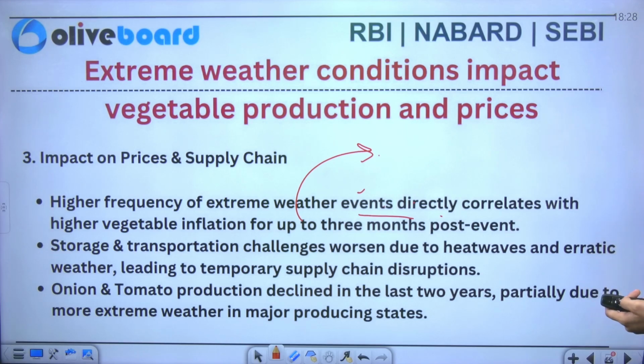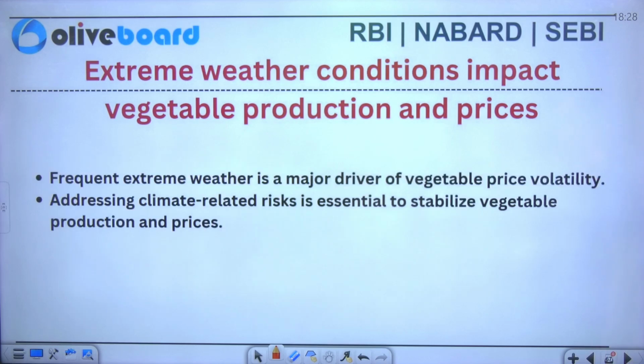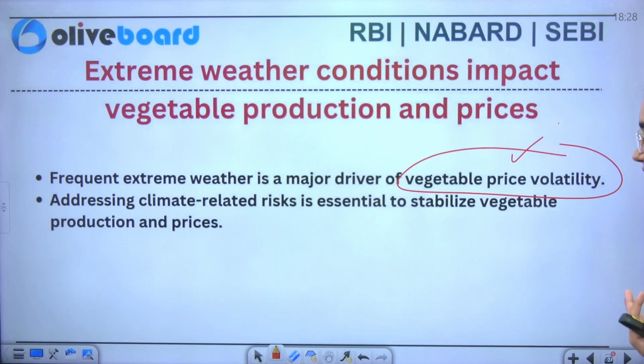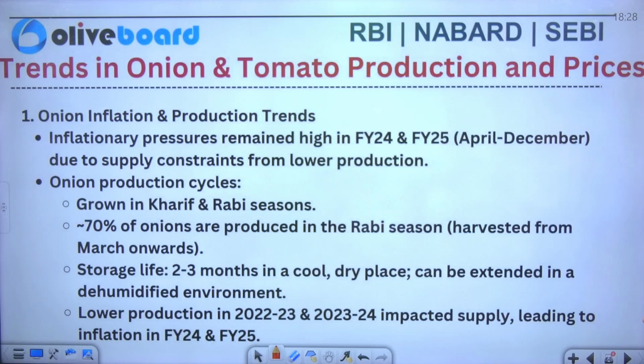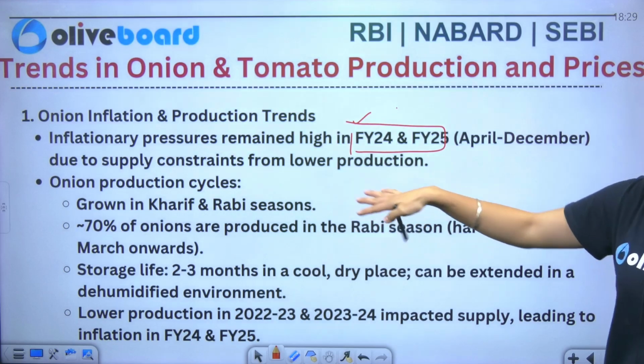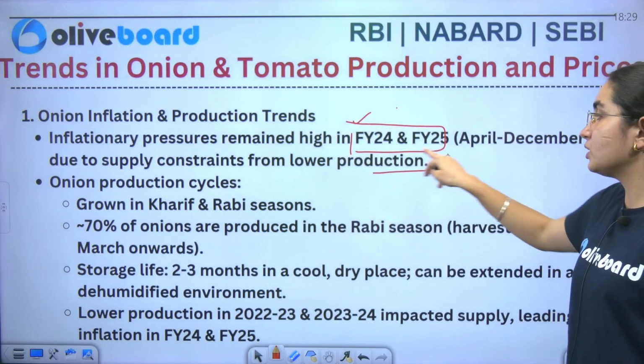Next, the production of onion and tomato has also been declining for the last 2 years. Frequent extreme weather is a major driver of vegetable price volatility. Addressing climate-related risk is essential to stabilize vegetable production and prices. Now if I talk about onion inflation and production trends, you can see here that inflationary pressures remained high in financial year 2024-25 due to supply constraints from lower production.